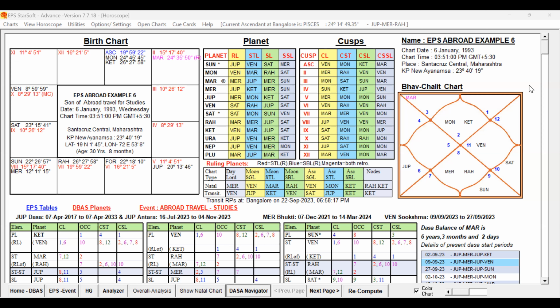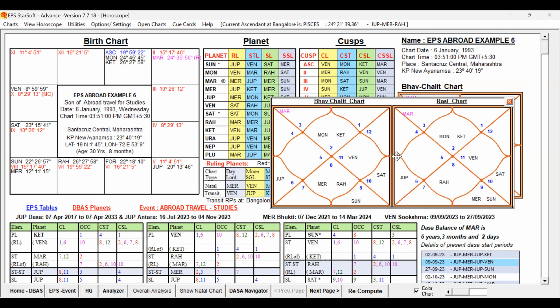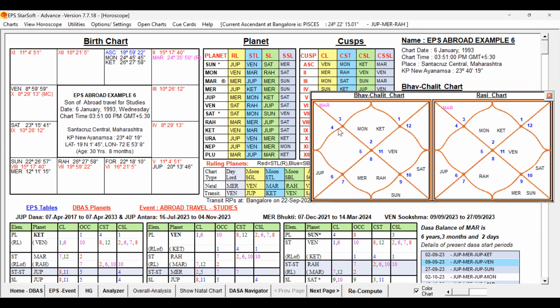Let us check, in a basic study, how the supportive significations, the 3, 9, 12 houses, are connected to each other, and let us have a basic study on the natal chart before going for the detailed analysis. Let me open that birth chart in the North Indian chart and study it now.